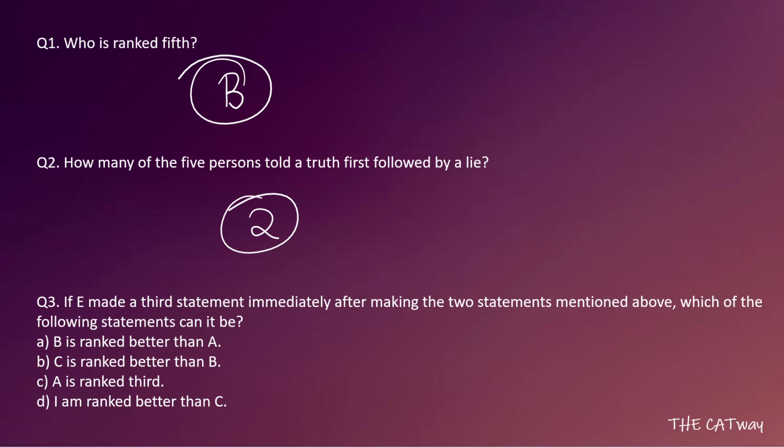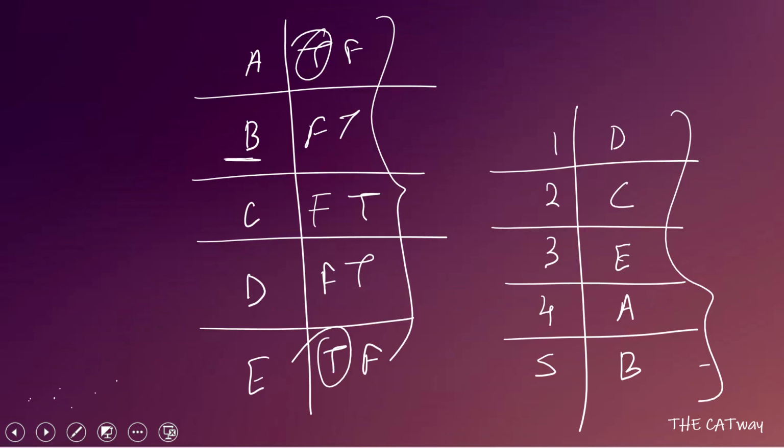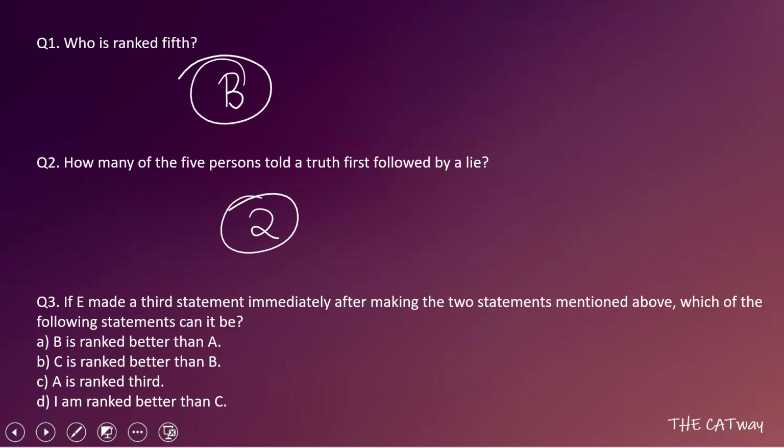Okay. Coming to the third question: if E made a third statement immediately after making the two statements mentioned above, which of the following statements can it be? Now see that E's third statement has to be true because they are alternators, so E has to speak a true statement. Out of these four, we have to check which one is a true statement. It says that B is ranked better than A. We know this is a false statement.